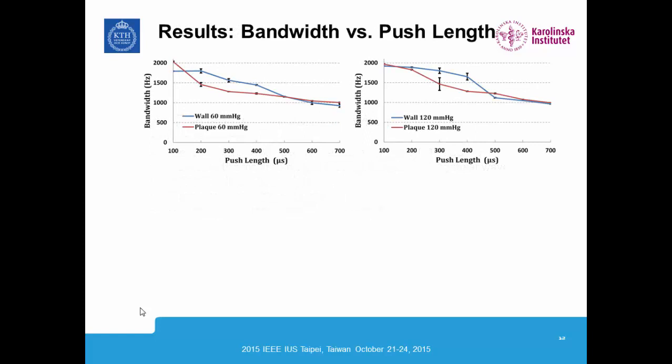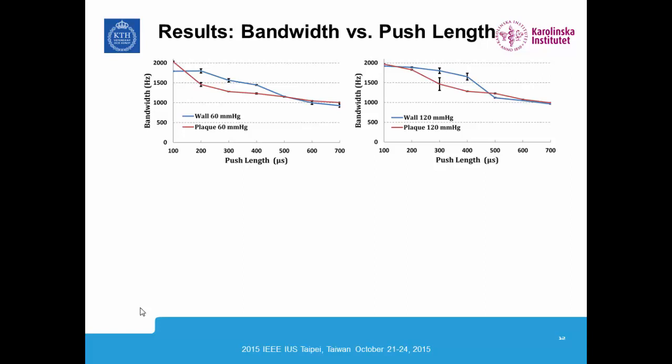So let's look at the results. These are 2 graphs for the 2 pressures. This is 60 millimeters mercury to the left, 120 millimeters mercury to the right. In both graphs, we're looking at the bandwidth on the y-axis and the push length on the x-axis. The blue lines are the wall, and the red lines are the simulated plaque. What we notice is, as the push length increases, the bandwidth of the propagating shear wave decreases, and the bandwidth in the plaque decreases at a greater rate than that of the wall.